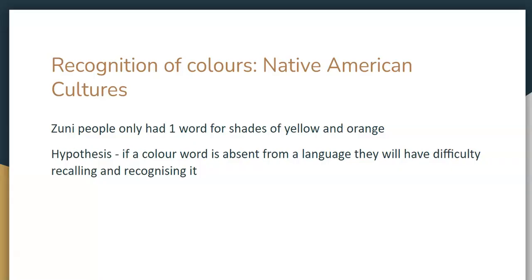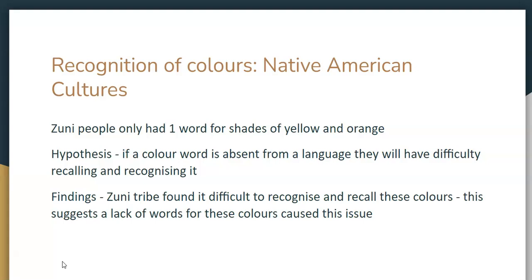And they did a few studies with this particular culture, and they found that the Zuni tribe had difficulty recognizing and recalling these colors, the colors yellow and orange. And this suggests that a lack of words for these different colors caused this particular issue.